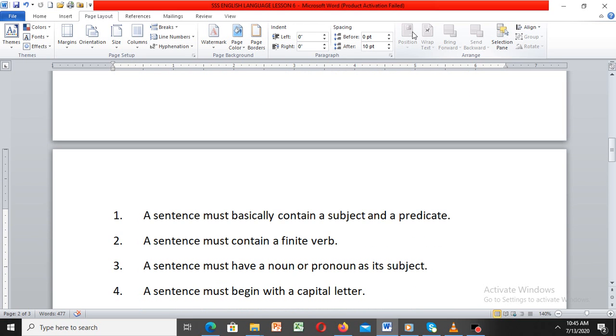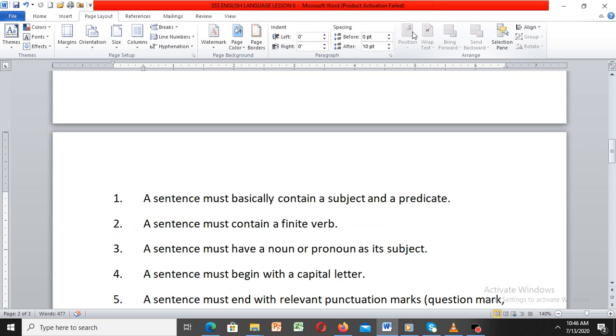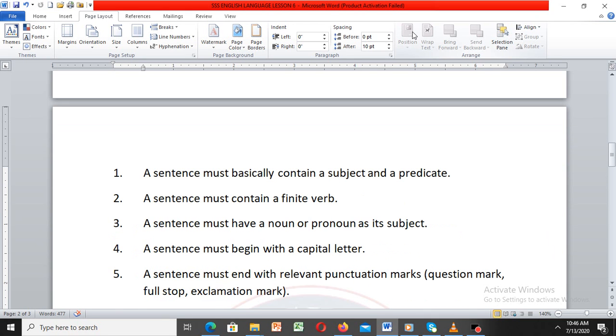Number one, a sentence must basically contain a subject and a predicate. I've talked about subject and predicate, the person performing action and the person receiving the performed action. Okay, number two, a sentence must contain a finite verb. There must be an action that is going on. The action going on is the finite verb.